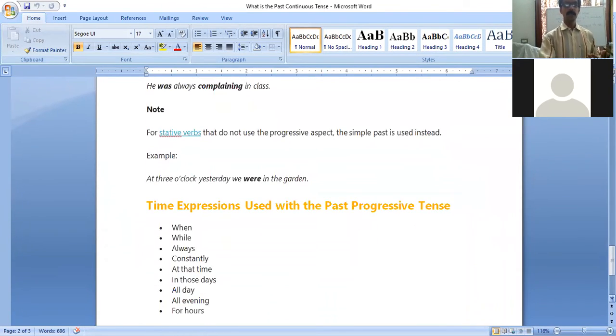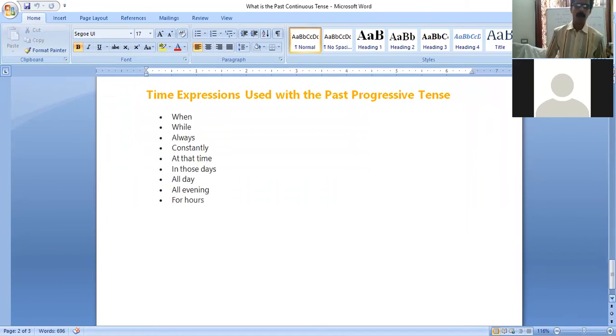Okay. And some time expressions we have to remember. What are the time expressions? In this past progressive, we can use some time words. Already I used while, always, when. We can use constantly, at that time. When they arrived, they arrived at that time, I was cleaning the house. In those days, all day, all evening, 4 hours, these we can all use in the past continuous. These are the words we can use in the past continuous.